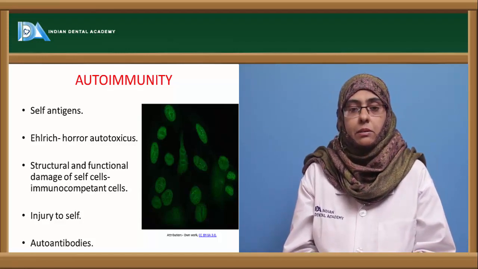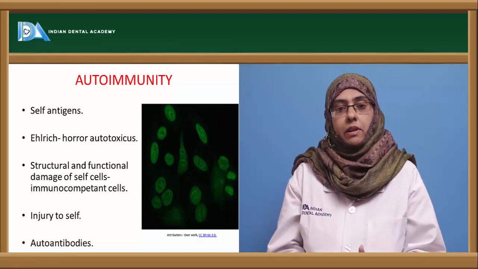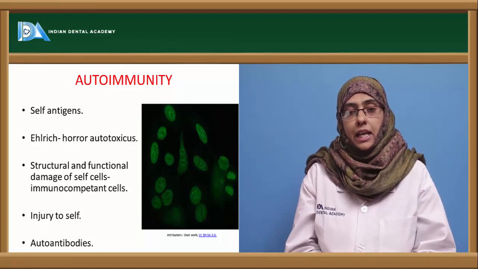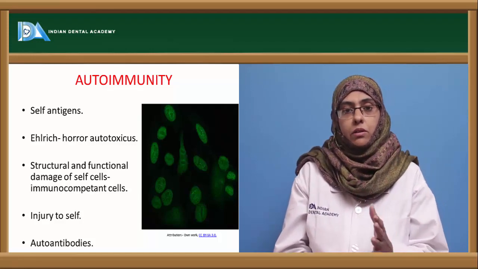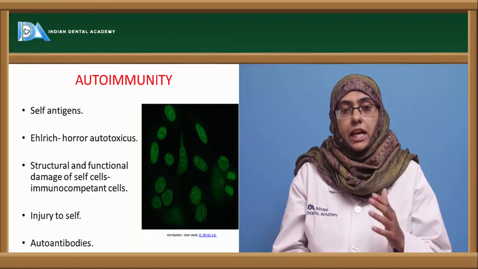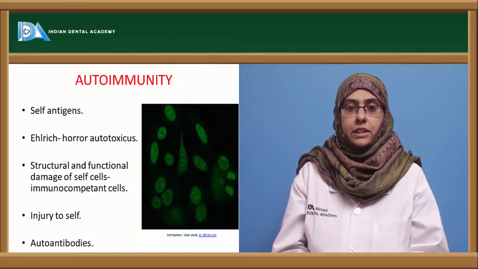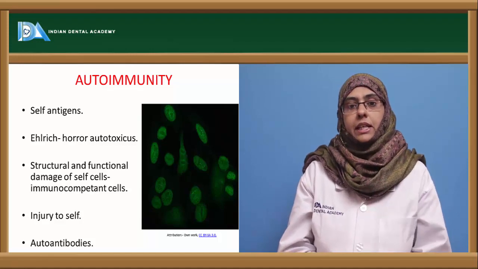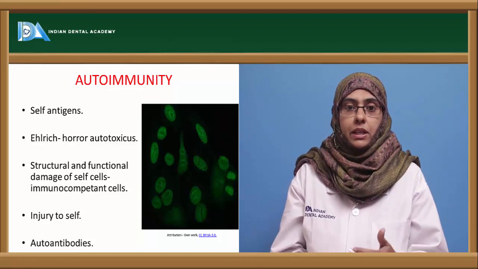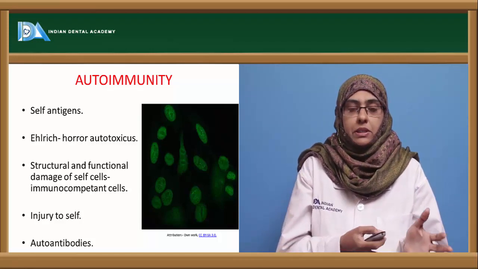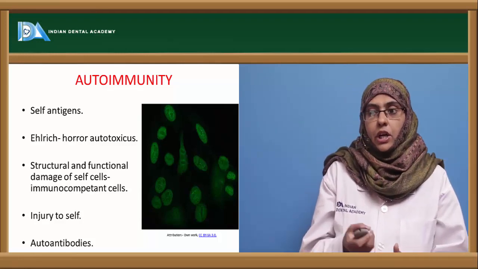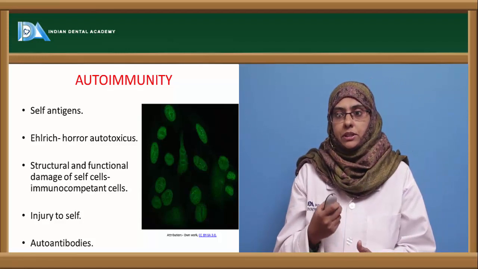So autoimmunity is nothing but the immune response that is developed against the self antigen, and it was Ehrlich who gave this term, horror autotoxicus. In the case of autoimmune diseases or autoimmunity, instead of protecting self antigens, the immune response is directed towards the self antigen, thereby causing damage. And this damage can either be localized, affecting certain specific organs in the body, or can be systemic and ultimately lead to the death of the person. So autoimmunity is immune response towards the self antigen.